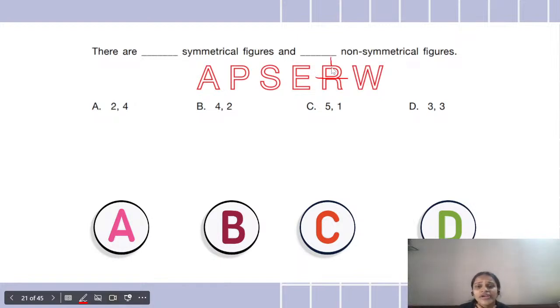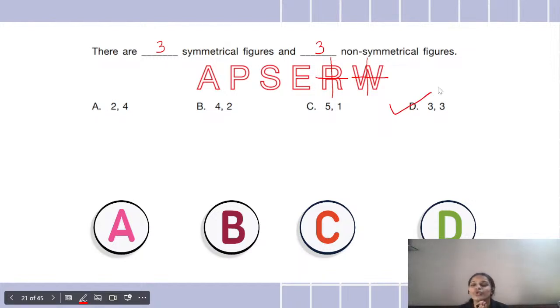No. Even if I draw a vertical line, I cannot divide it into half. Coming to the last option W, if I draw a horizontal line, I cannot divide it, but if I draw a vertical line, I can divide it into two equal halves. So I have three symmetrical figures and three non-symmetrical figures, which gives me option D as the correct option.